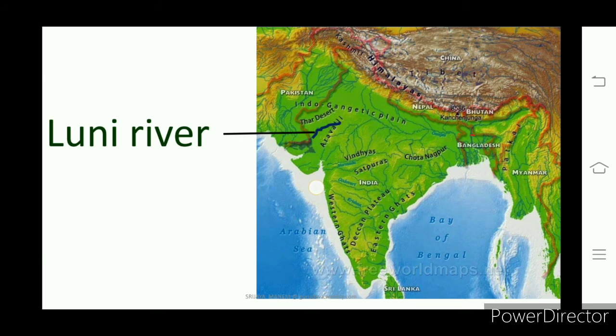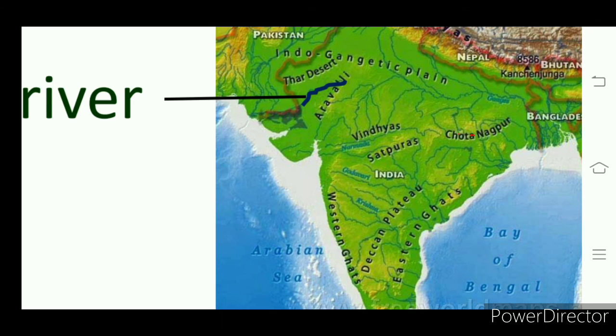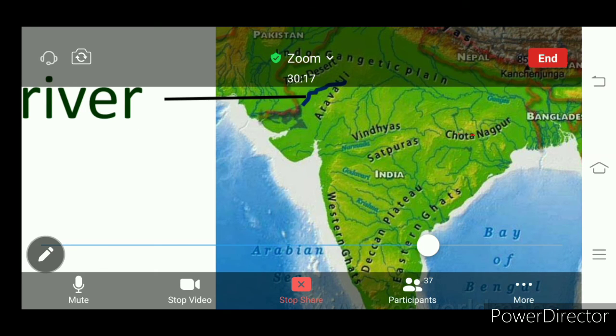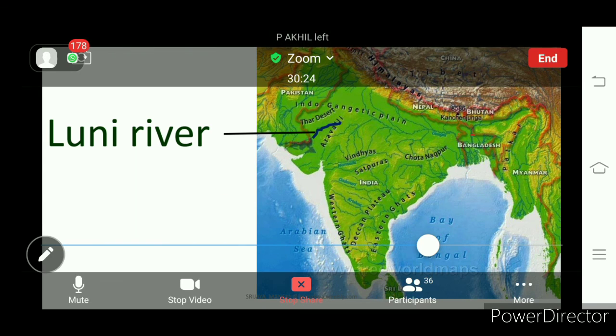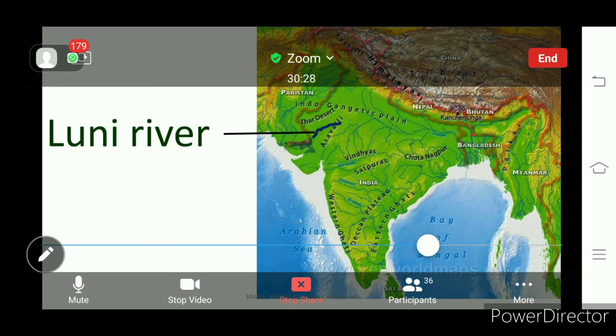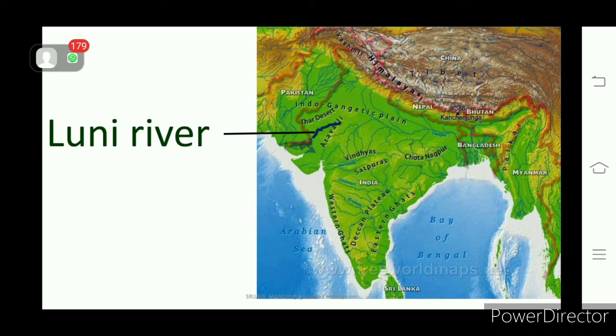Look at that. This is the Luni river. How it is flowing. This Luni river we see in Rajasthan, and here it is an internal drainage river. It does not reach the Arabian Sea.